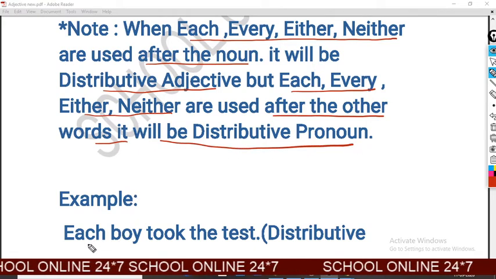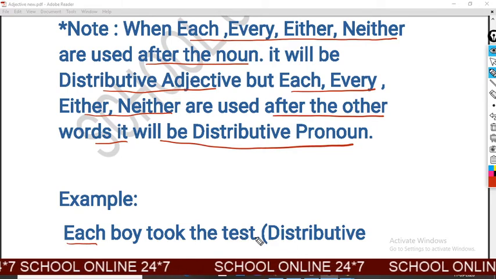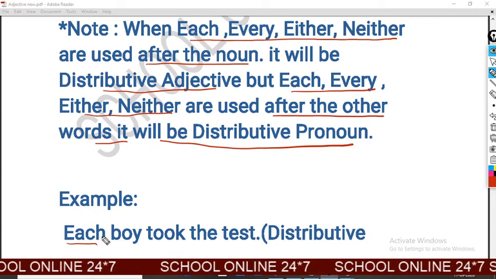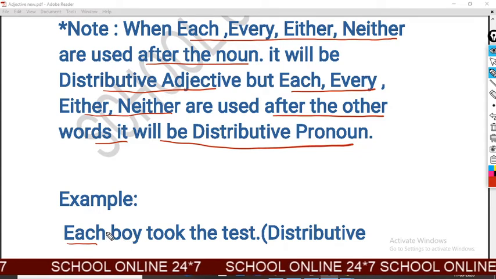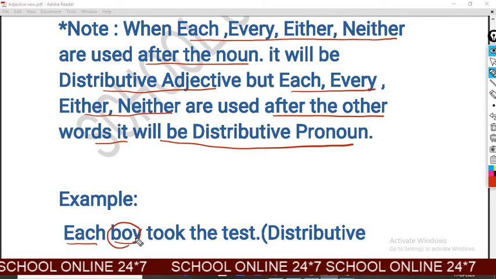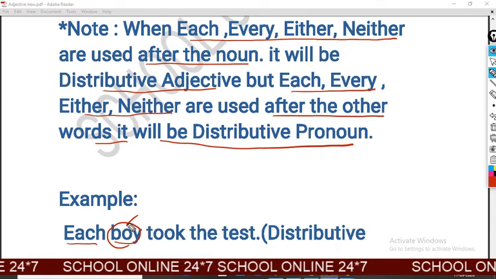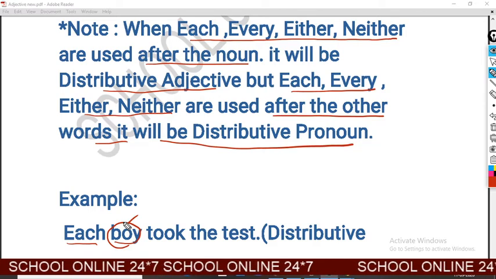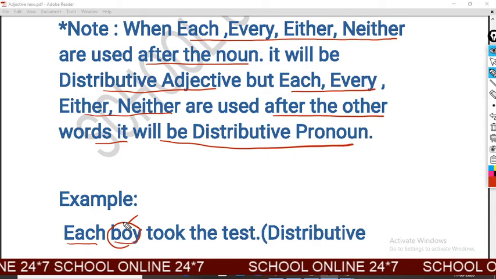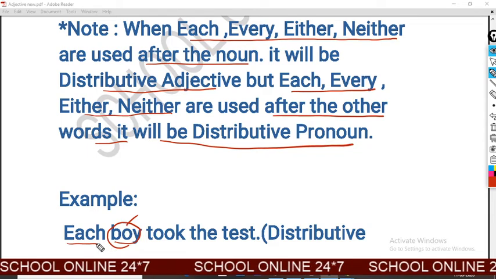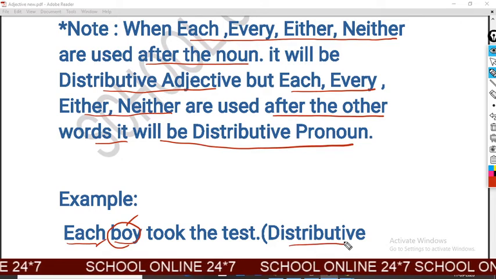So look at the example. Each boy took the test. There you can find each, and each is present before the boy. What is boy there? Boy is a noun word. So you will find each, either or neither before the noun. So there each is used as distributive adjective.